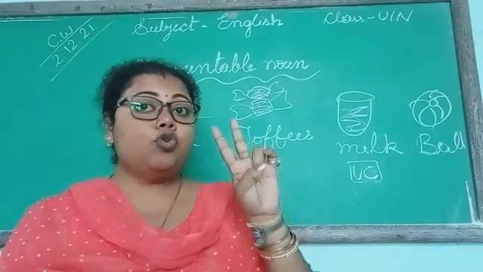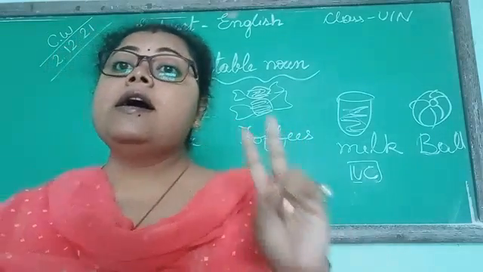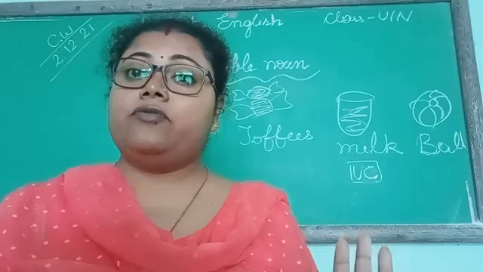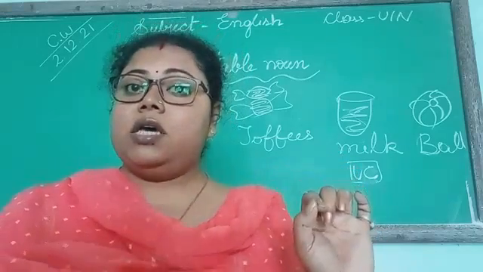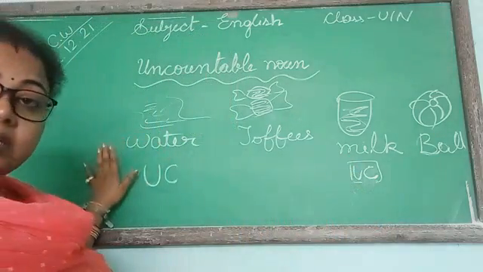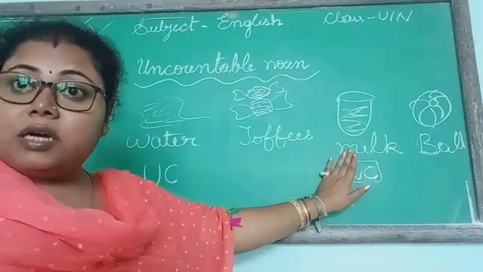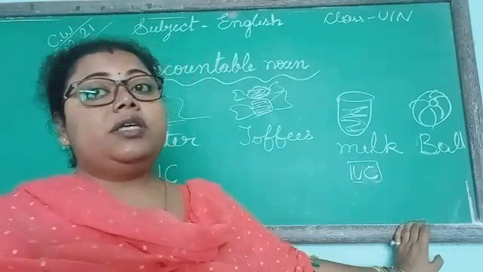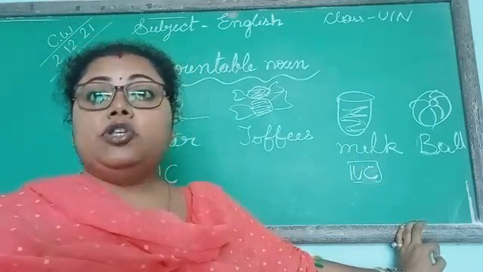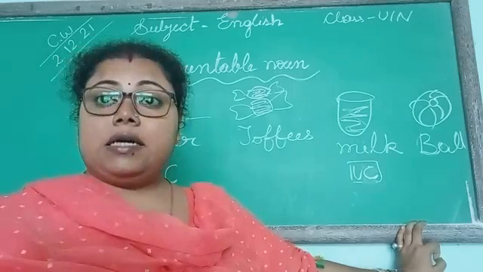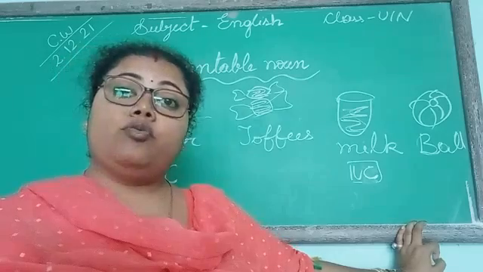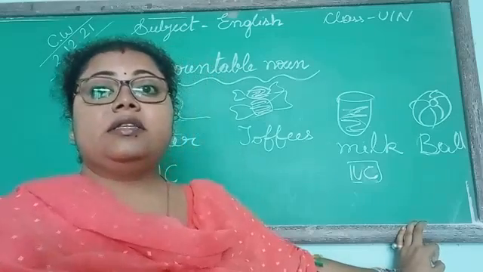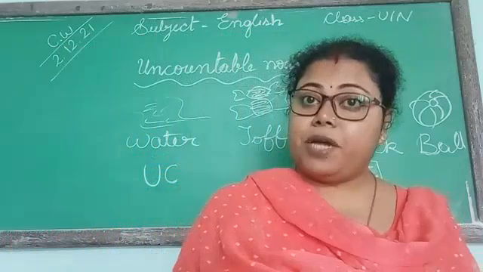You have been given 2 options. Write which one is the uncountable noun. For uncountable noun, you write UC. So you have to identify. You have read water is uncountable noun, milk is uncountable noun, sand is uncountable noun, rice is uncountable noun. So these pictures will be given. You have to write which one is uncountable noun, and don't write the full spelling. You will write UC. Understand? This is from your Oxford book. Today we are going to practice this.